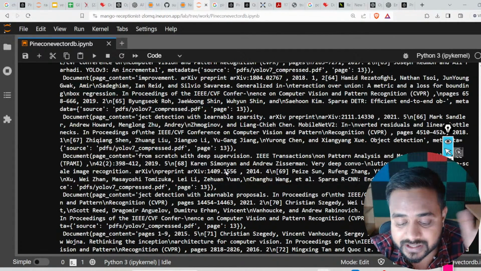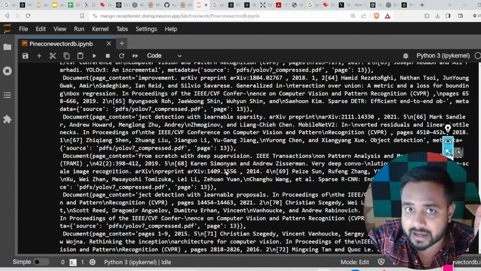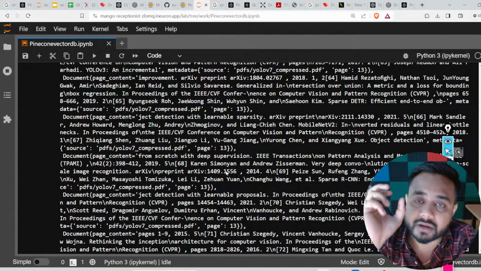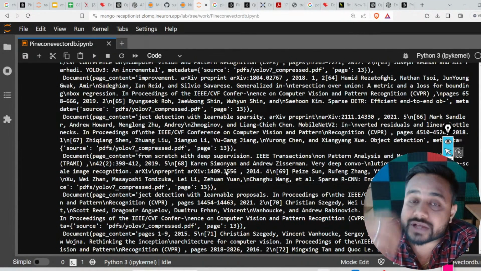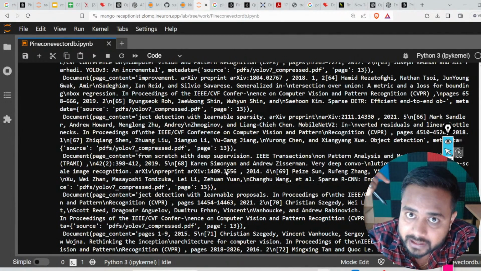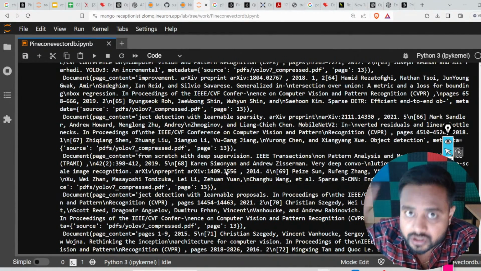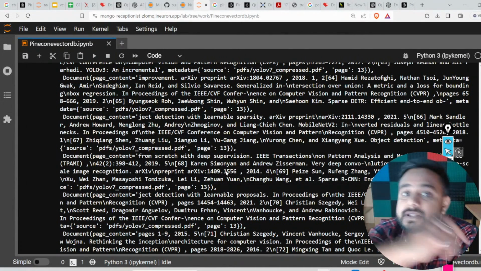Sir, how is the score of the chunk decided? Based on cosine similarity. We have a vector, and regarding that vector, we are collecting a cosine similarity. While we are creating an index, at that time we have defined that the vector search will be based on cosine similarity. So that is the score of the cosine similarity.